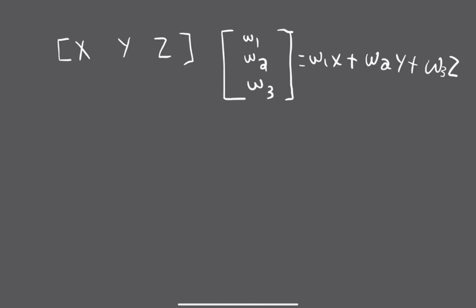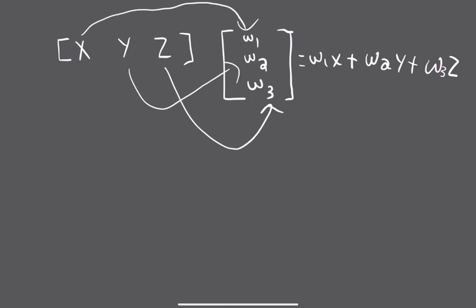One final thing before you have all the information you need to code this up. When we actually implement this in code, we use vectors and matrices to do the multiplications and additions we talked about earlier. Let's say we have our weights in a vector right here, and we have the data point for one person, their x, y, and z right here. If you do a dot product, which just means multiplying x by w1 plus y times w2 plus z times w3, that gives us the exact model prediction.